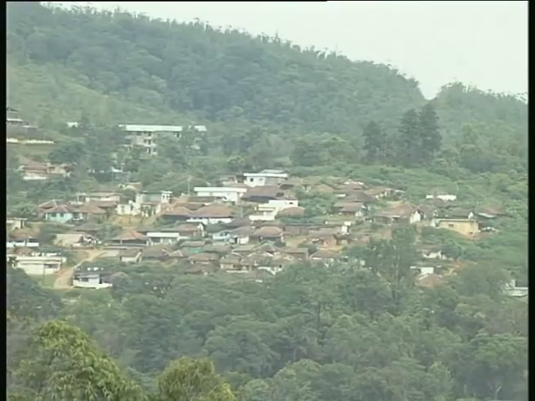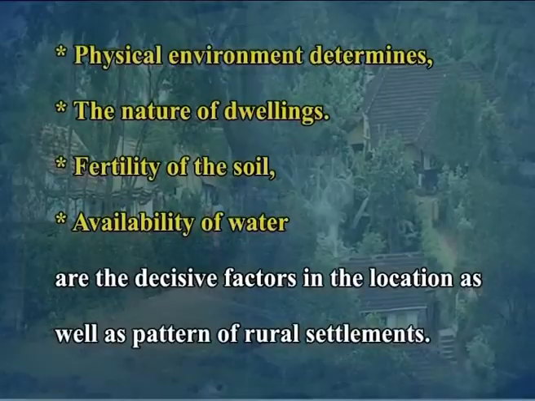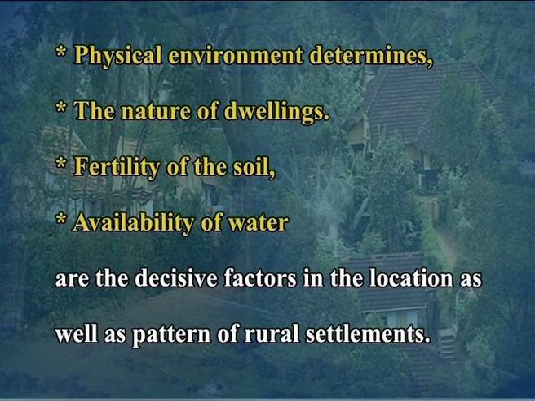Rural settlements are developed in ideal sites with certain locational advantages. The physical environment determines the nature of dwellings. Fertility of the soil and availability of water are decisive factors in the location as well as the pattern of rural settlement. Dwellers of rural settlements are very conventional. It is reflected in their customs and beliefs also. Interpersonal relations are stronger in rural settlements.